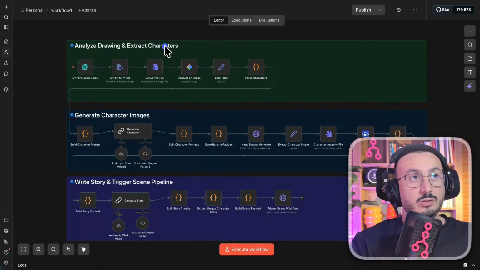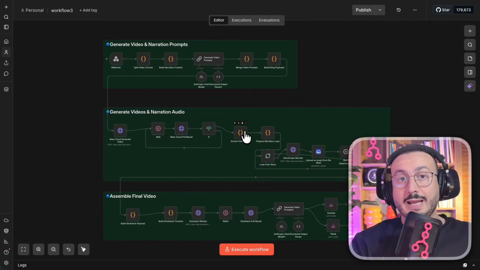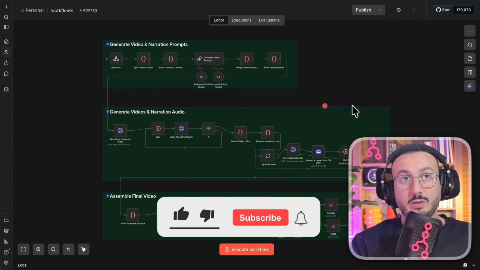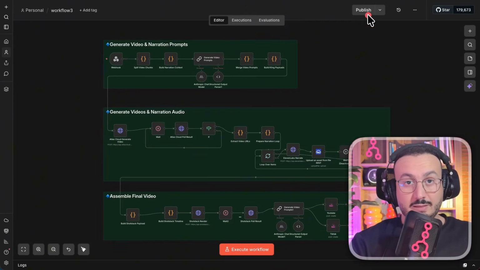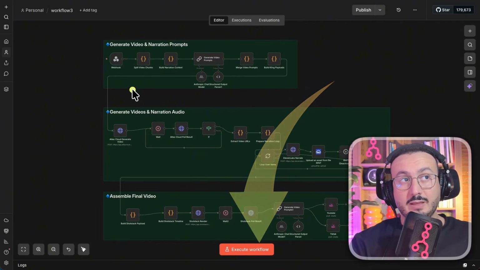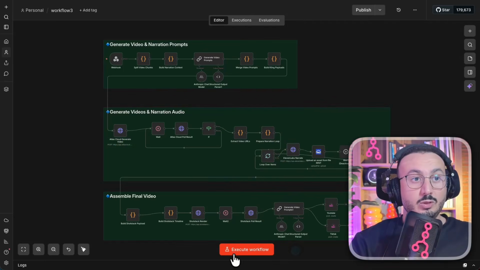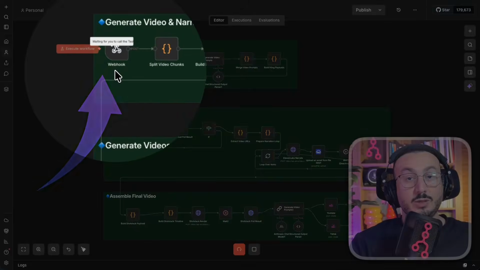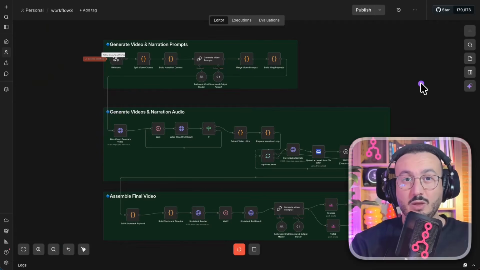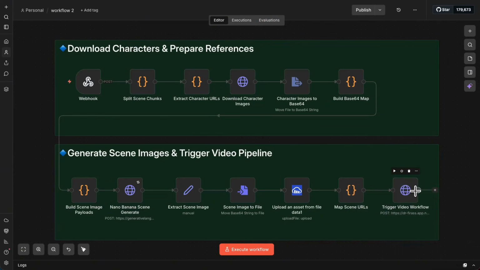So what I'm going to do first is go to the third workflow, which is this one. And of course, this one needs to be in action mode. Normally, I should publish it so that the workflow is active, but this is just for training purposes. I'm just going to run it manually because I'm interested in seeing how the information will flow afterwards. So here, I simply click on Run Workflow. So now it's waiting to be triggered. And this workflow needs to be called by Workflow 2. So I start by activating number 3 and do the same for number 2 because number 2 will call it afterwards.